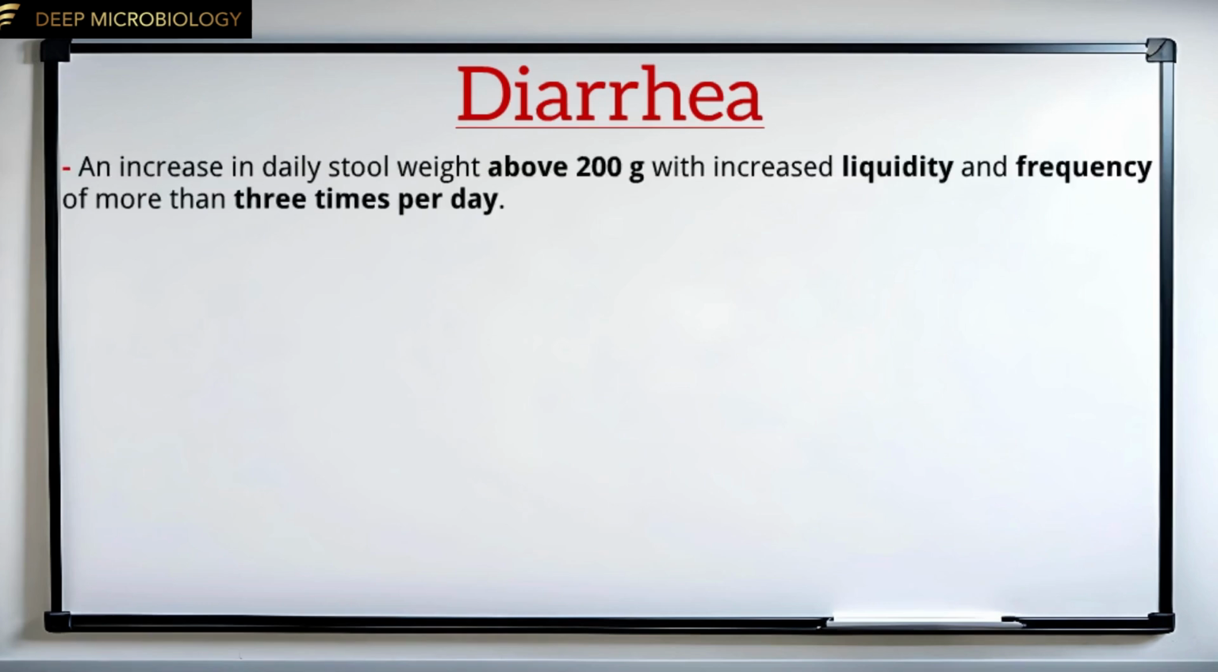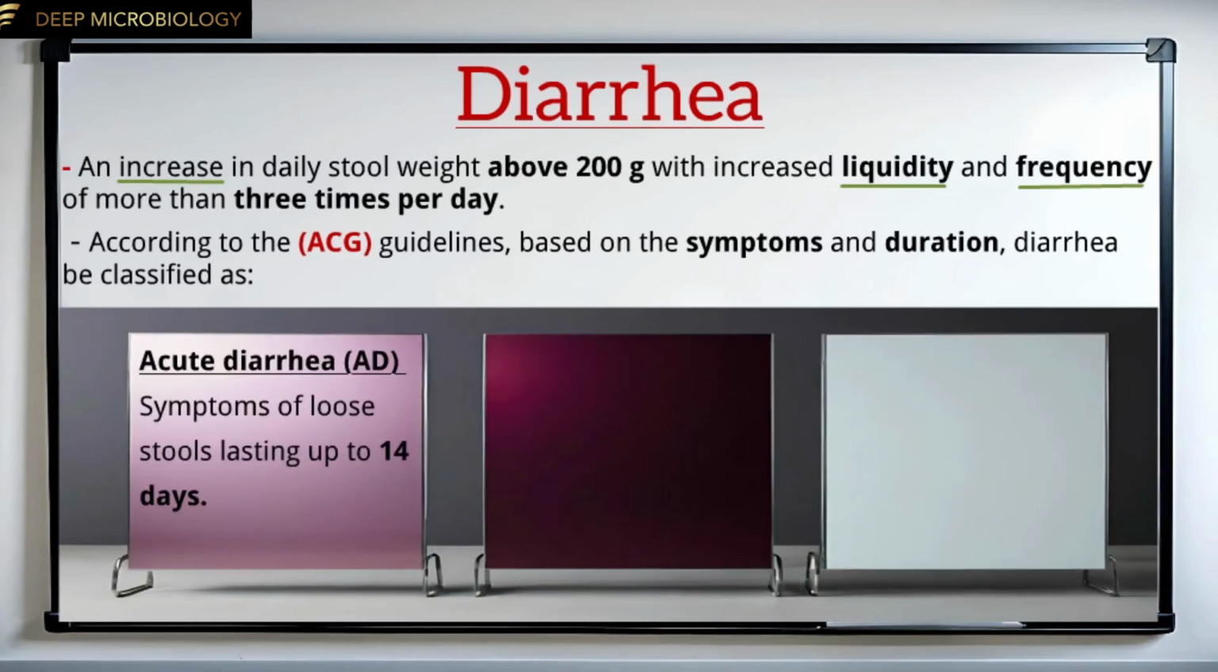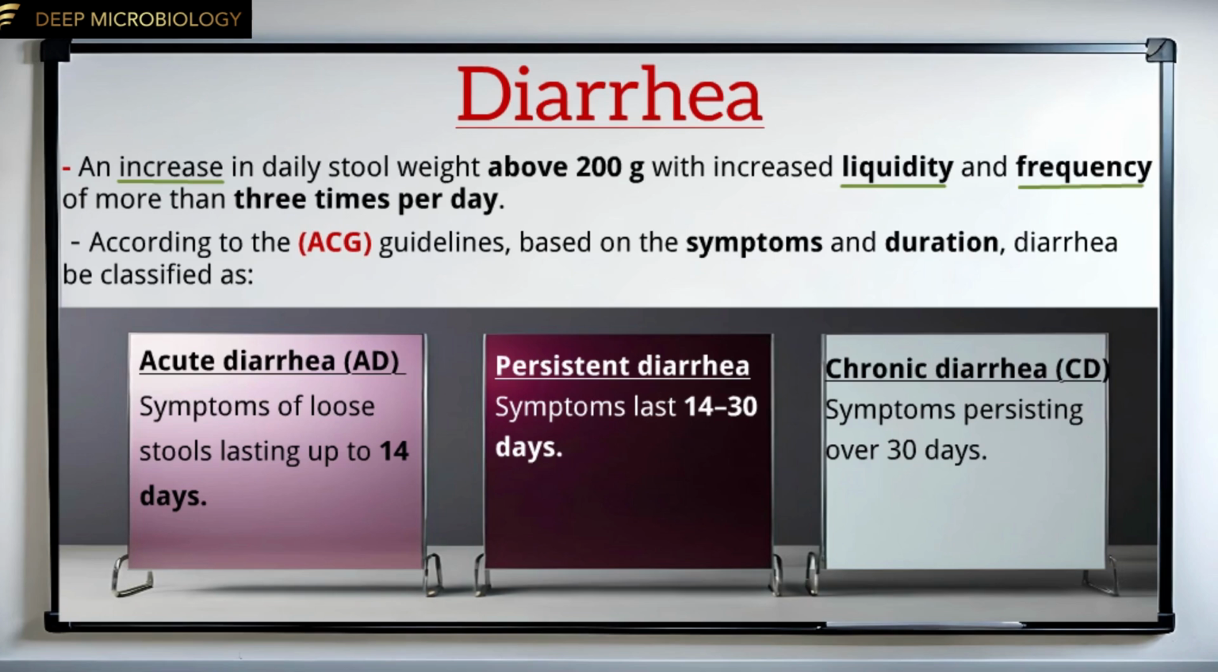Diarrhea is an increase in daily stool weight above 200 grams, with increased liquidity and frequency of more than 3 times per day. According to the American College of Gastroenterology guidelines, based on the symptoms and duration, diarrhea should be classified as 1. Acute diarrhea, symptoms of loose stools lasting up to 14 days. 2. Persistent diarrhea, symptoms last 14 to 30 days. 3. Chronic diarrhea, symptoms persisting over 30 days.